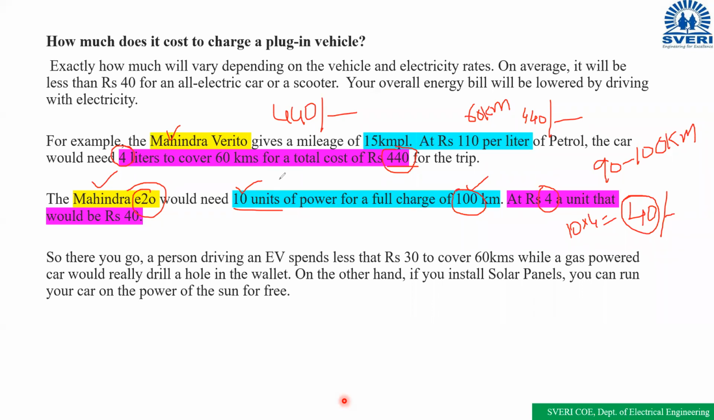Okay, so an electric vehicle spends less than 30 rupees to cover 60 kilometers, while for a gas powered vehicle we have to spend approximately 440 rupees to travel 60 kilometers. That's why we need electric vehicles. For this purpose, we need electric vehicles.